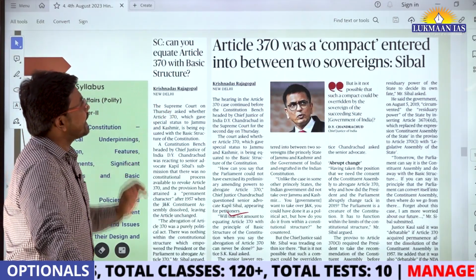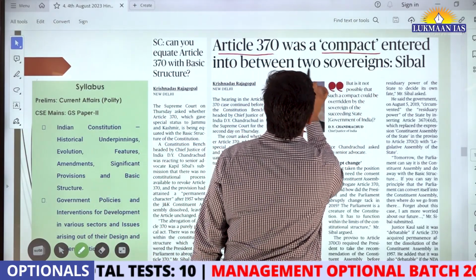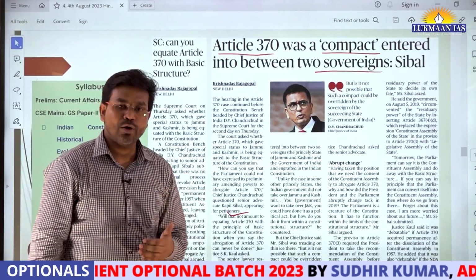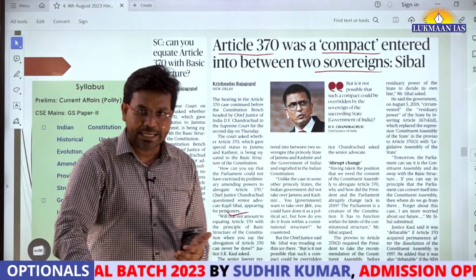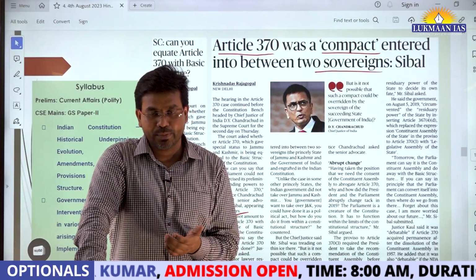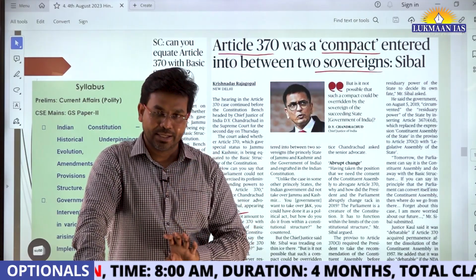Now, this is Article 370. It says Article 370 was a compact entered into between two sovereign nations. So all of us know that in 2019, the Parliament of India abrogated Article 370 of the Constitution. Abrogation means changing the provision of the article.